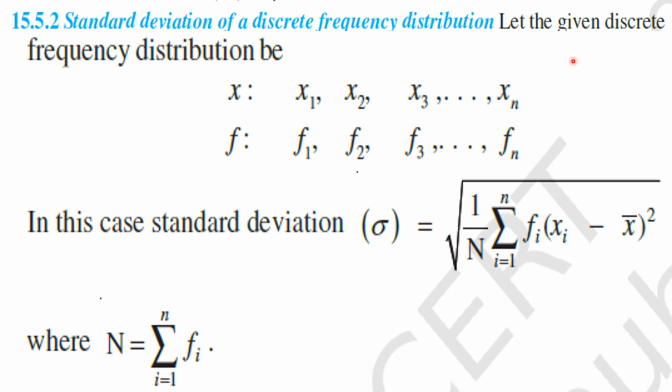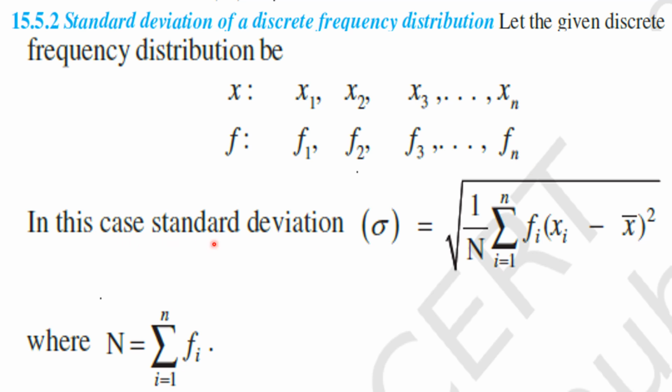Now, let the given discrete frequency distribution be x values x1, x2, x3, and so on, xn, and their respective frequencies are f1, f2, f3, and so on, fn. This is the discrete frequency distribution. To find the standard deviation of this discrete frequency distribution, we use this formula.